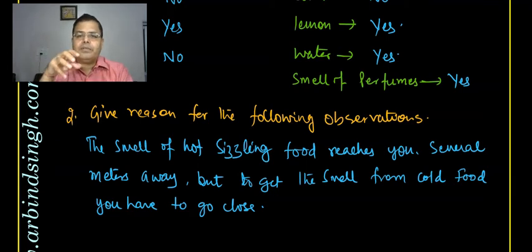This is because they are hot, and when they become hot, their fragrance travels a lot of distance, because the kinetic energy of the particles will increase when it becomes hotter. We told this earlier also, that when temperature increases, the kinetic energy of the particles of matter will increase, and therefore they will move faster, and since motion becomes faster, they will reach nearby places faster, and therefore the smell of hot food reaches us faster.